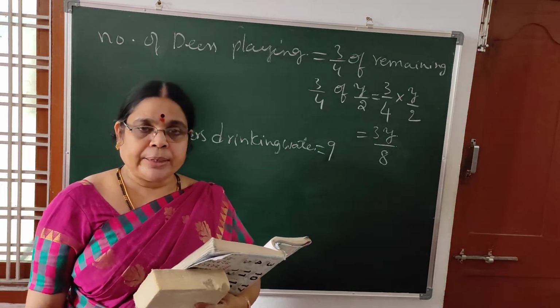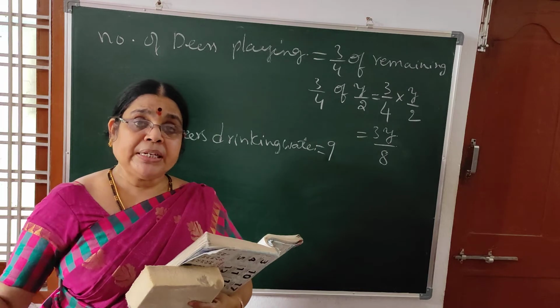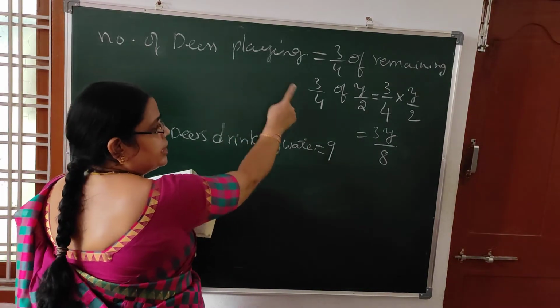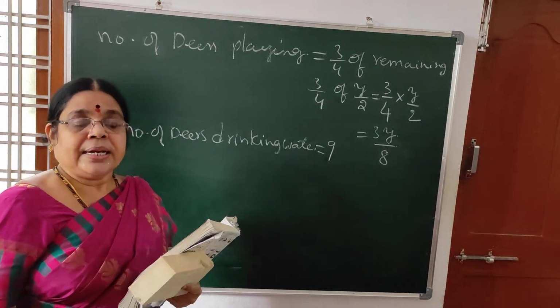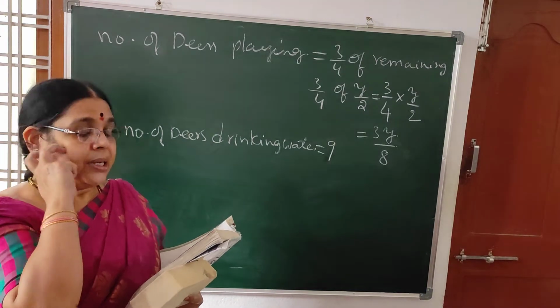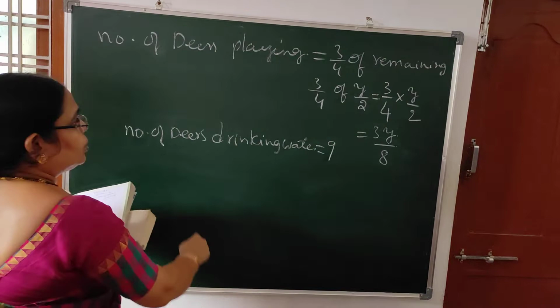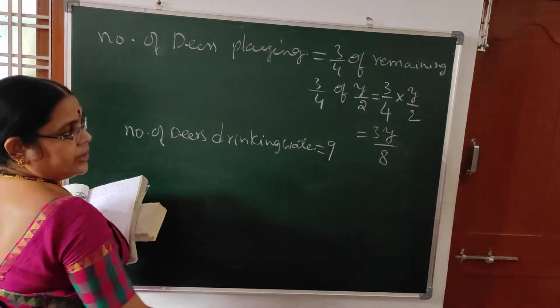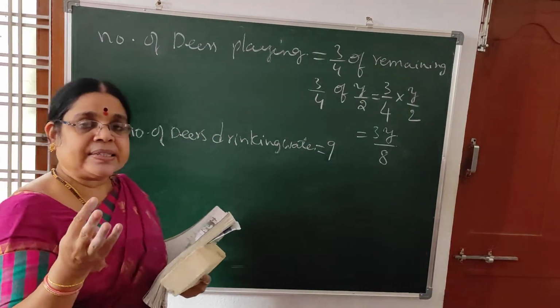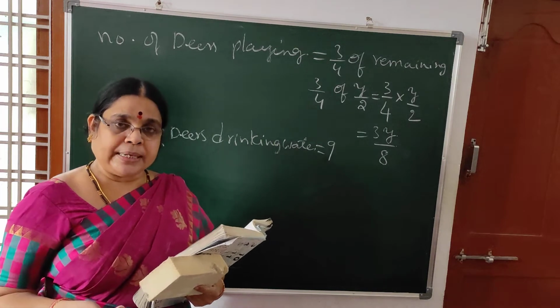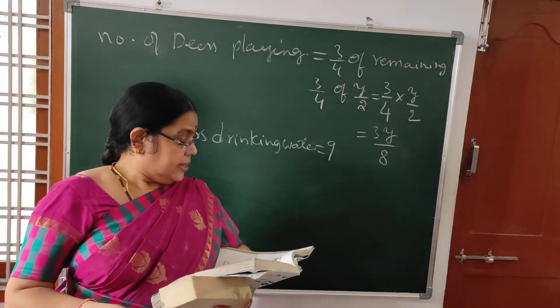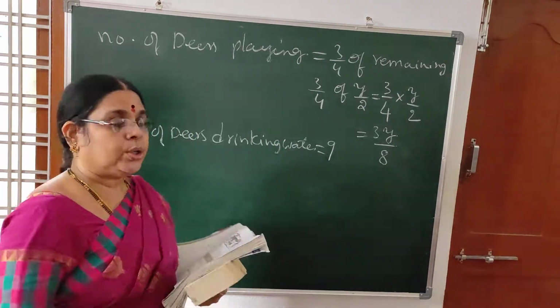Remaining are also y/2. 3/4 of the remaining were playing, so number of deer playing were 3y/8. Number of deer drinking is 9. Now we are asked to find the total number of deer in the herd. So total number of deer, how will you get? Number of deer grazing, number of deer playing, number of deer drinking water gives you total deer.